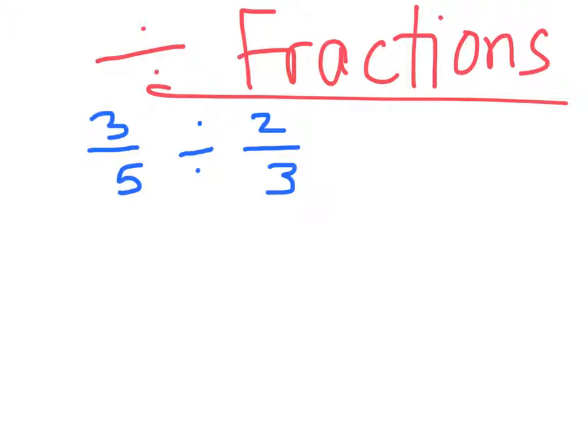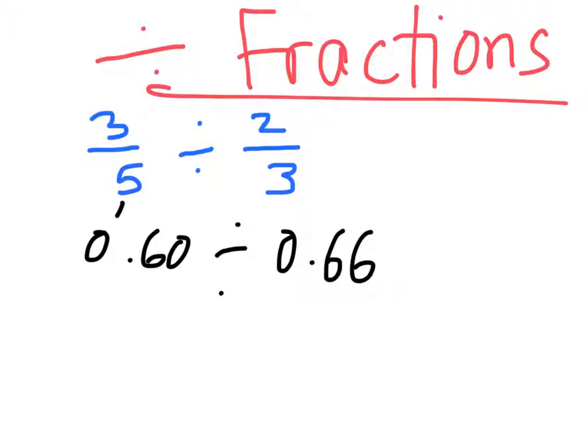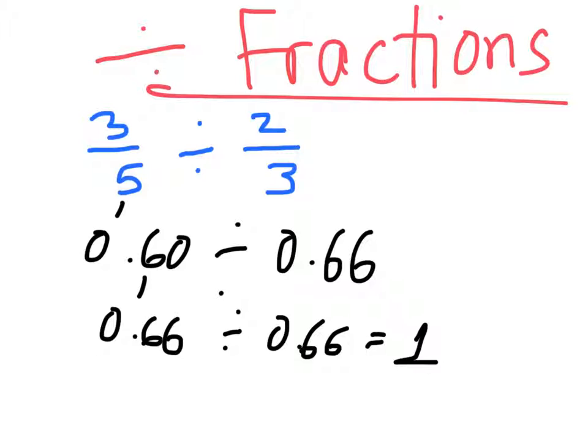Conceptually, here's what I know is taking place. I have a decimal of 60 hundredths, and I'm dividing that by another decimal of 66 hundredths. Now I could actually estimate an answer to this. I know that if this were 66 hundredths divided by another 66 hundredths, we get 1. In this case, I'm splitting less, 60 hundredths instead of 66. I could infer that my answer, or my quotient, will be a little bit less than 1.